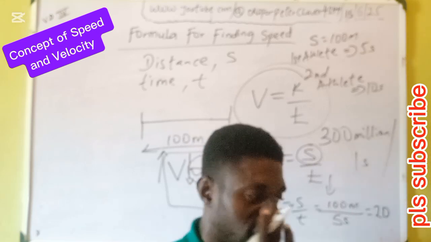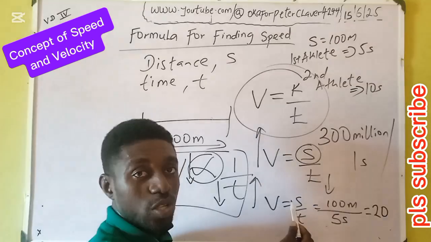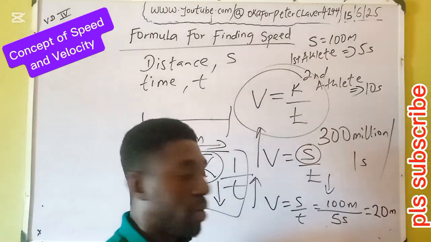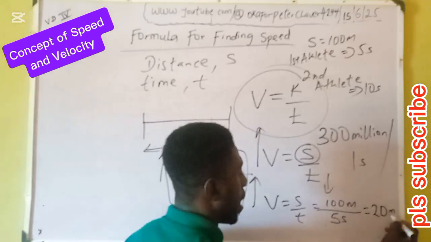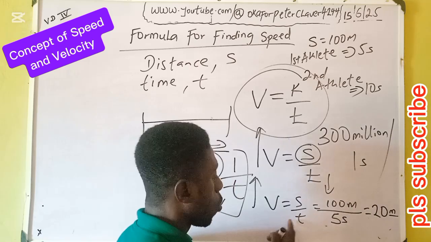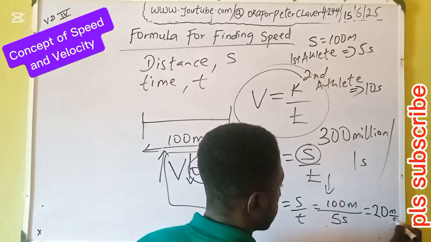Deduce it yourself. Ask yourself, what is the unit of distance? Meter. Meter over. Put it there. Over, but in the unit, we call it per. P-E-R. What's the unit of time? Seconds.